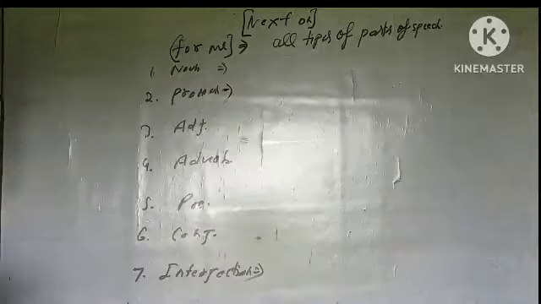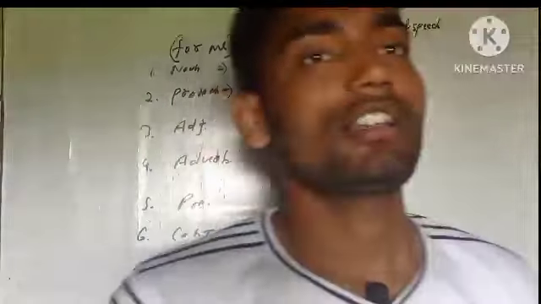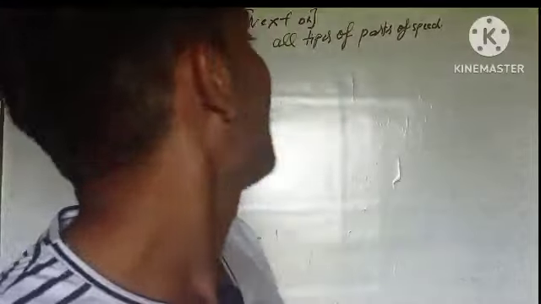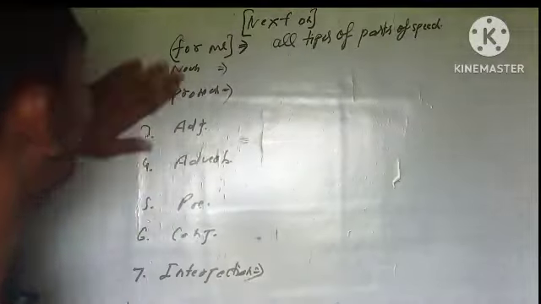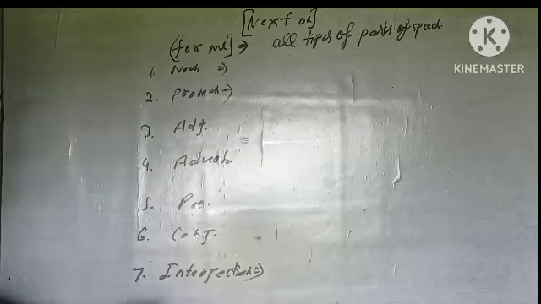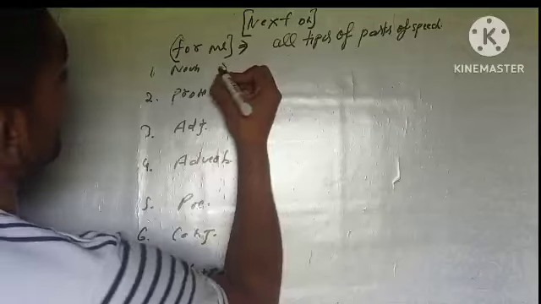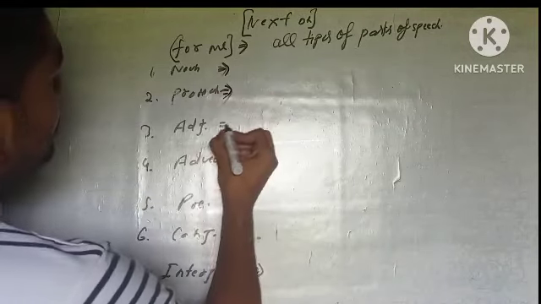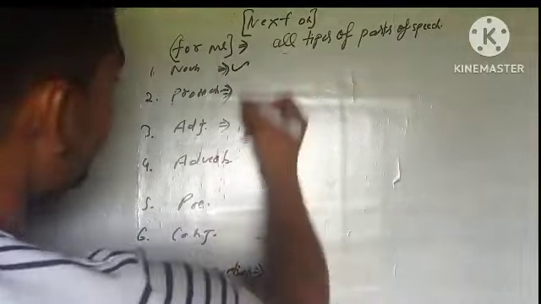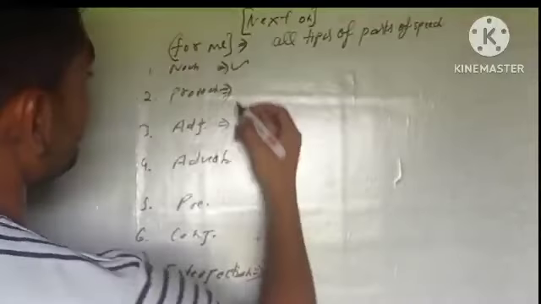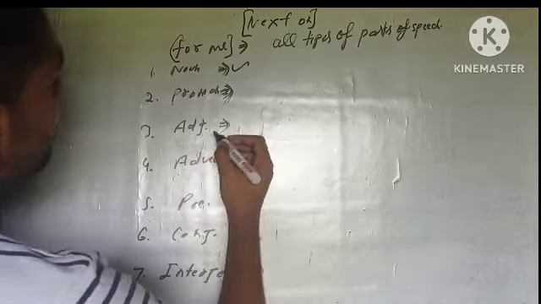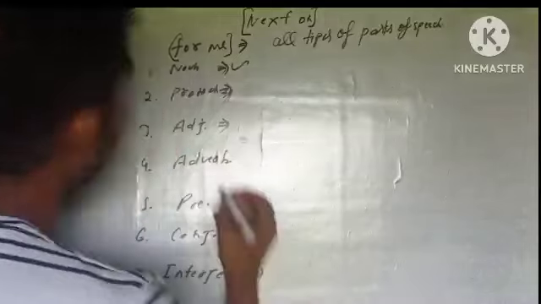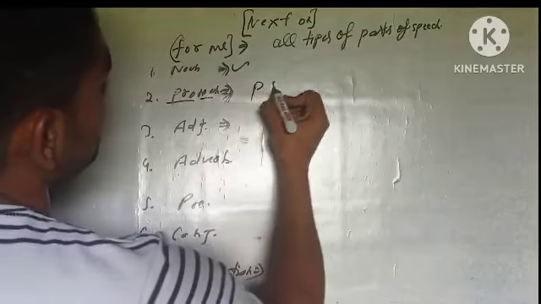Noun, pronoun, adjective, adverb, preposition, conjunction, and the last, interjection. So guys, we have 1, 2, 3, 4, 5, 6, 7. When we talk about noun, I have already covered it, so there is no need to go over it again. And pronoun is pro plus noun.